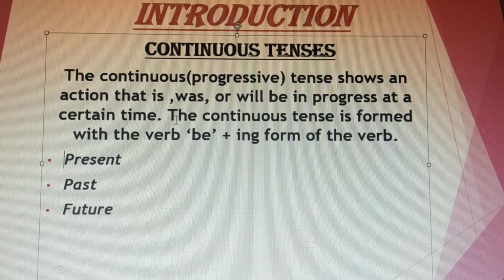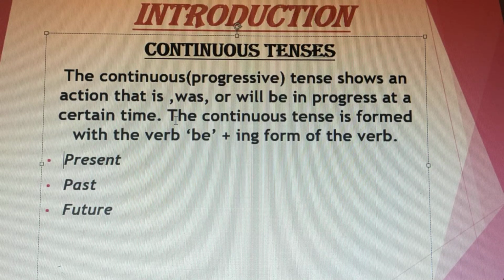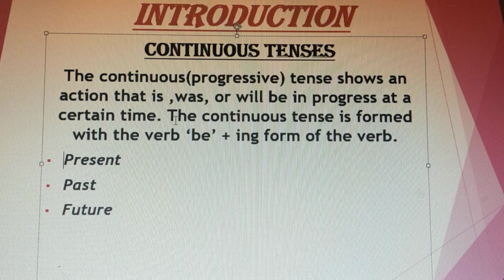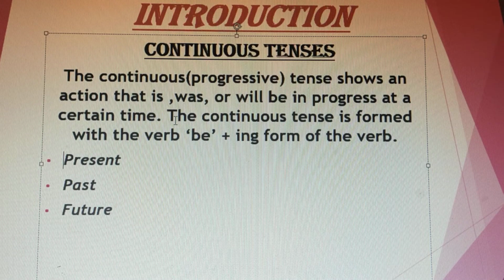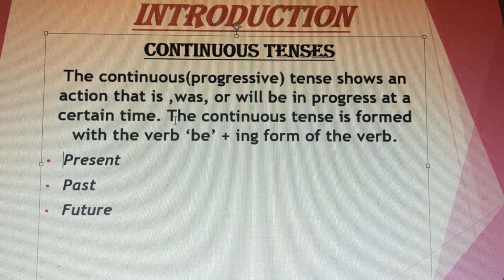Now students, continuous tense, as its name suggests, like I am walking, I am singing, I am drinking, he was walking, he was drinking, I will be doing this work, I will be singing, I will be working. Here everything is what?